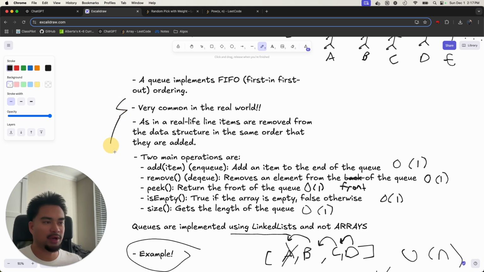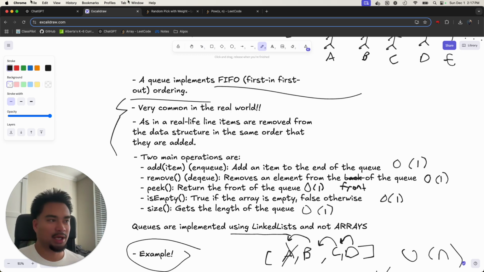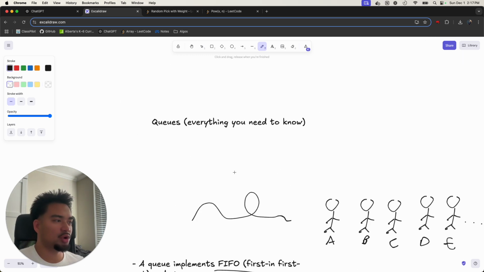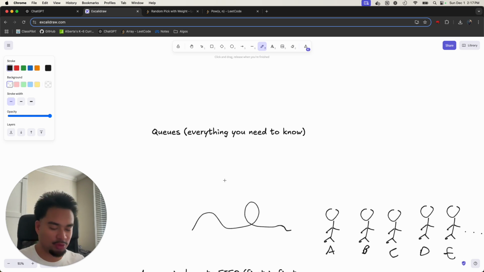And cool, yeah, very common in the real world. Remember, first in, first out ordering. And yeah, that's everything you need to know for queues. Don't go too deep into it. Just know how to use a queue and when to use a queue. It's typical for BFS, or breadth first search.